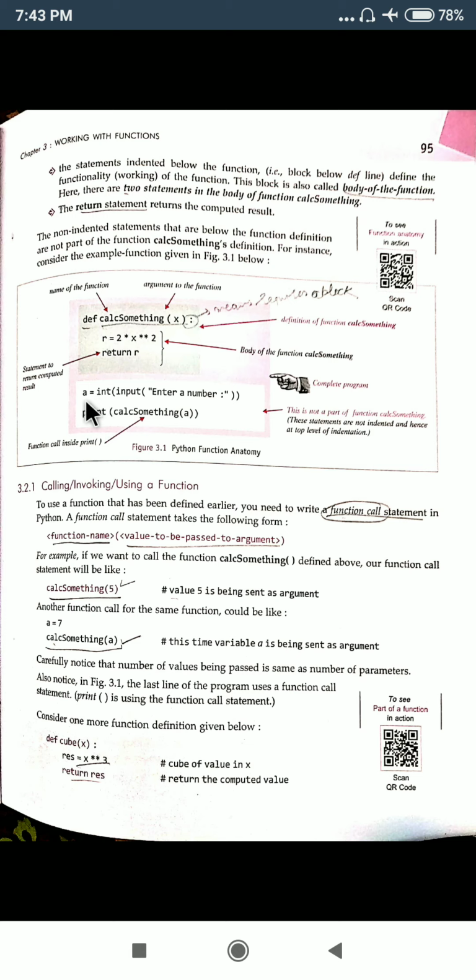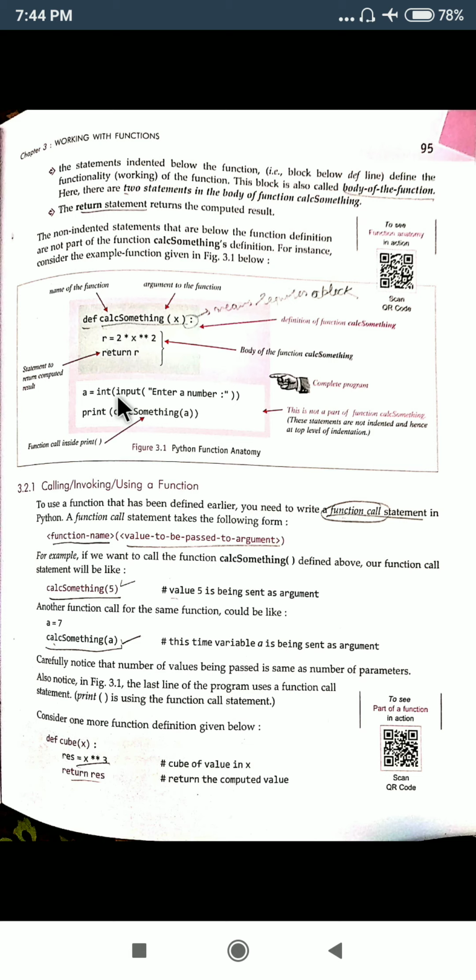Now, this is an input function with the help of which you will be taking the value of x. So this will take the value of x here. Actually there are two types of parameters, one is the formal parameter and one is the actual parameter. See, this is a function call. a is equal to int input, enter the number.